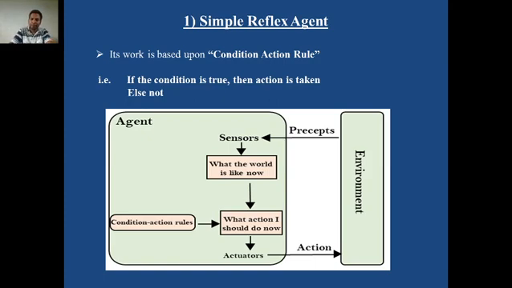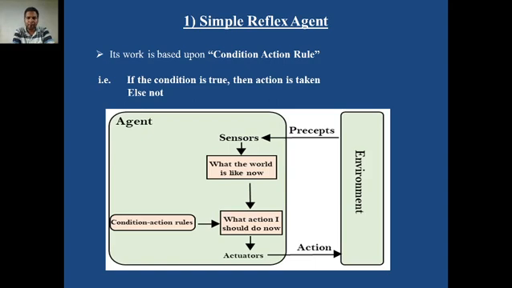For example, if you have a room heater and you feed the program that if the temperature goes beyond 40 degrees, then switch on the air conditioner. If you designed this agent, the task of that agent is to switch on the air conditioner if the temperature goes beyond 40.